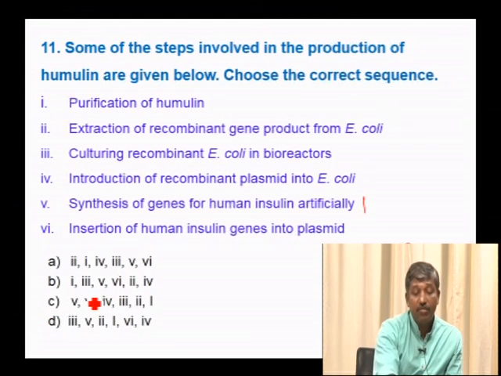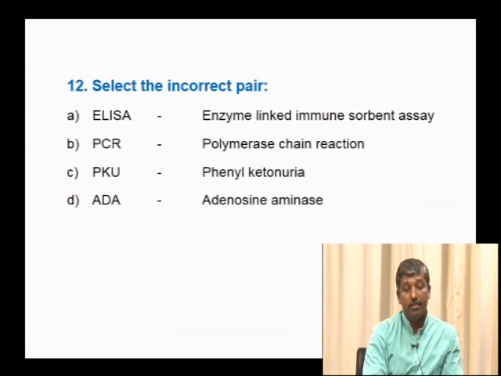Next, the 6th one, insertion of this human insulin gene into plasmid, that is the second step. Then this is introduced into the host cell. In the host cell it expresses, hence culturing of recombinant E. coli in bioreactors on a large scale, extraction of recombinant gene product from E. coli, its purification and marketing. Hence this is the correct option.